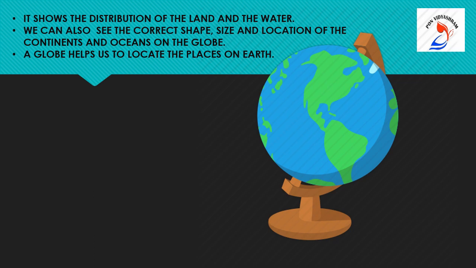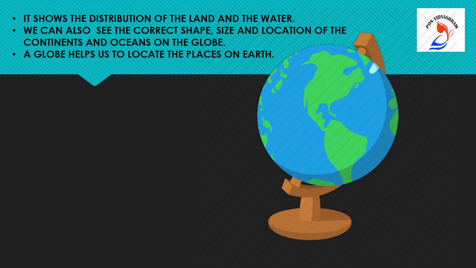What do you see in this picture? We see the details shown exactly on the globe. It shows the distribution of the land and the water. We can also see the correct shape, size and location of the continents and oceans on the globe. If you see, the blue color indicates the oceans and the green color indicates the continents. A globe helps us to locate the places on Earth.